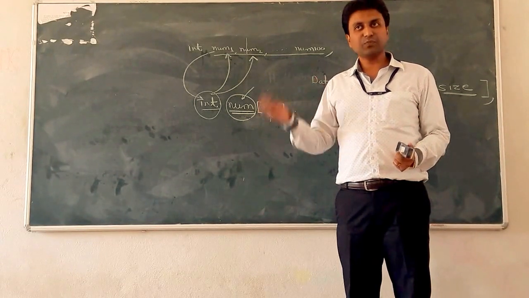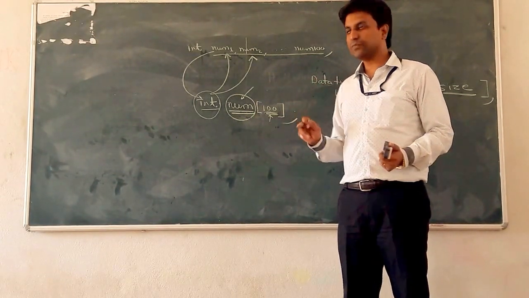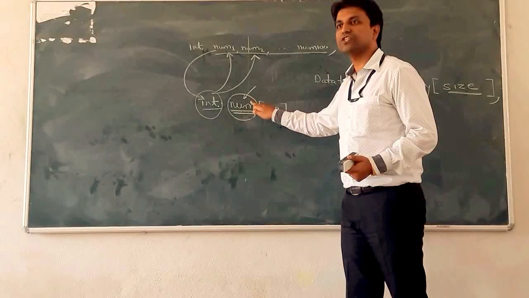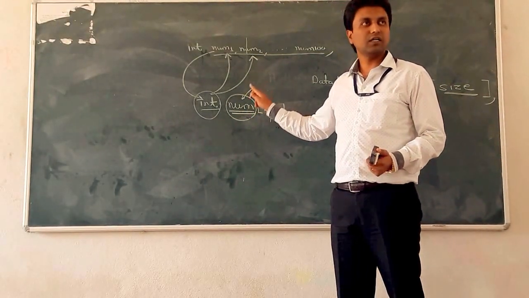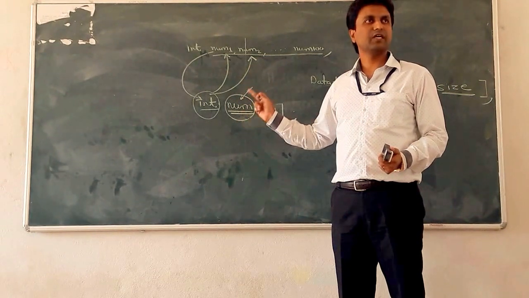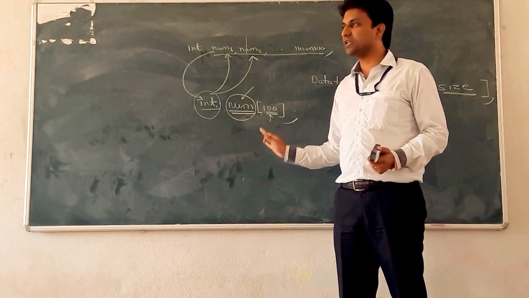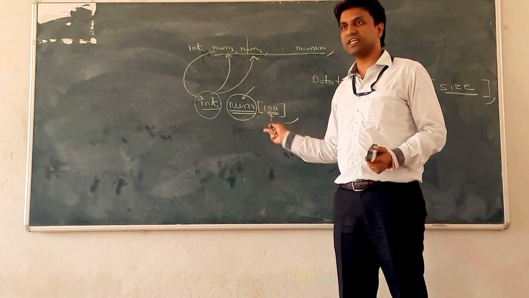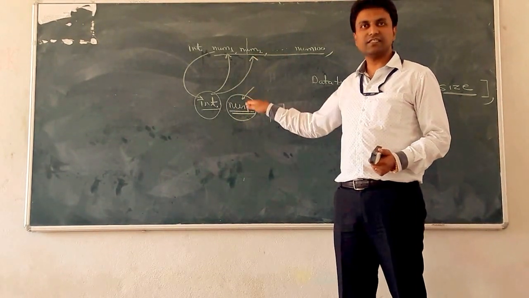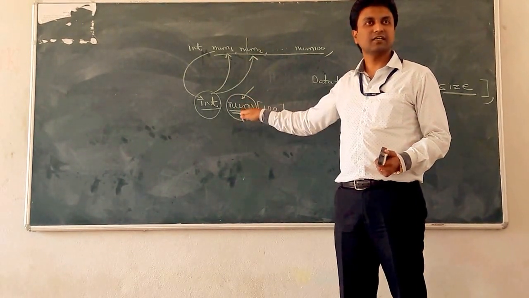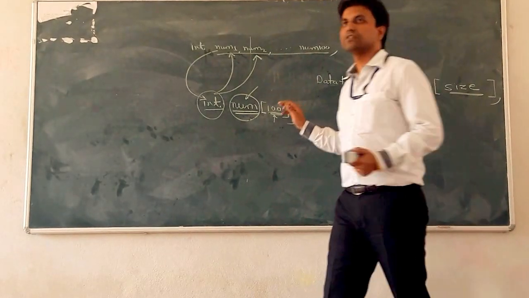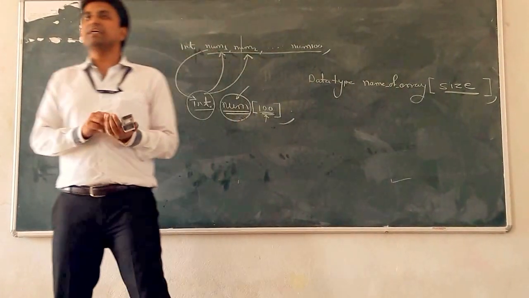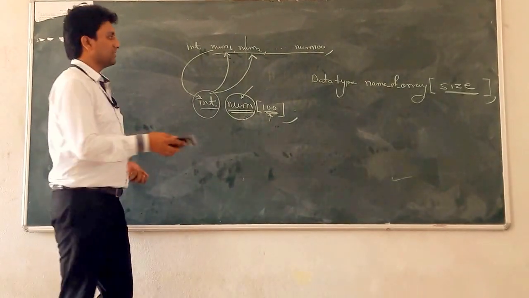So for that purpose, what is the solution? Solution is an array. So in an array, we have to store a number of elements, but having the same type, similar type, called homogeneous data elements together in a single entity called an array. Understood what is the array? So next is array declaration and array initialization.